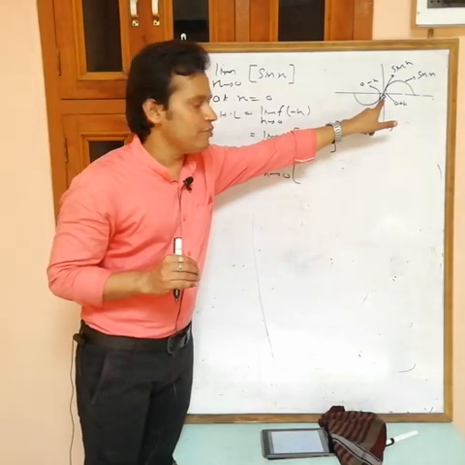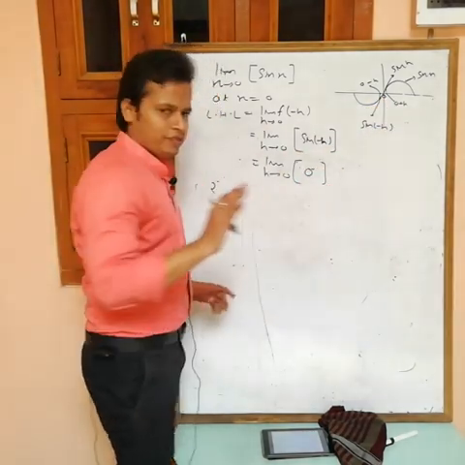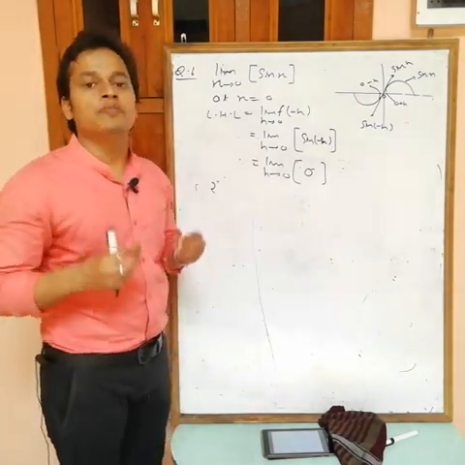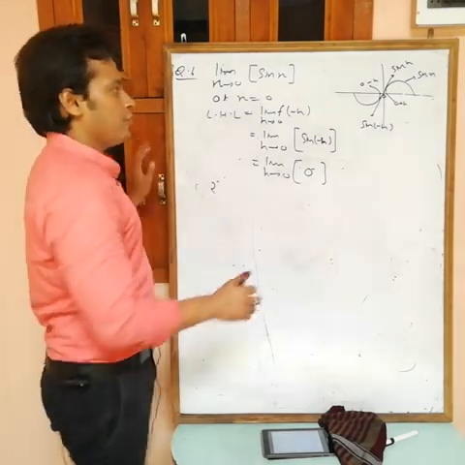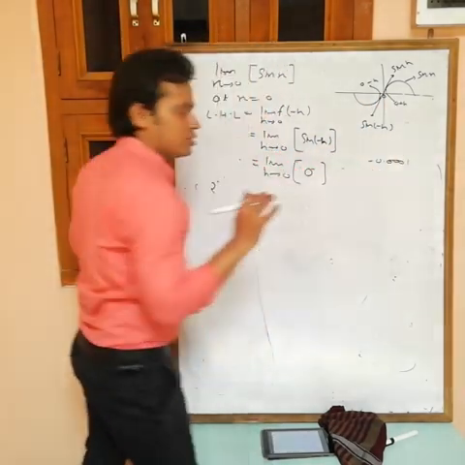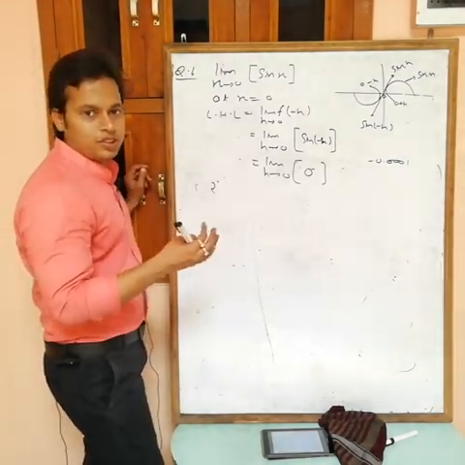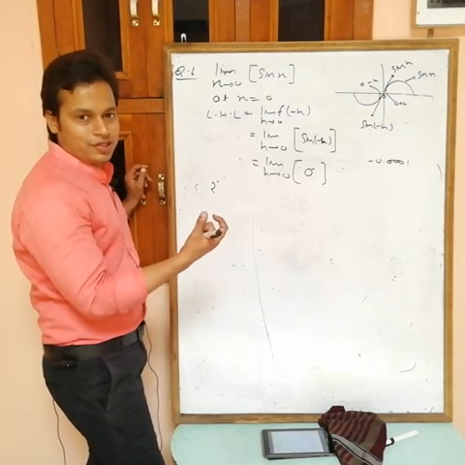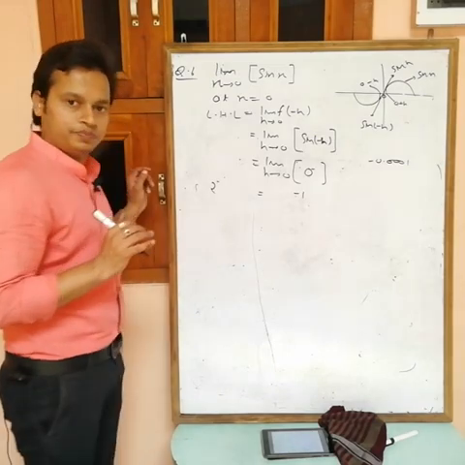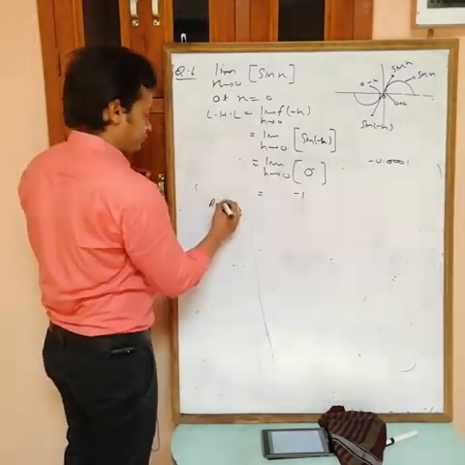This is the value of sine minus h now. So can I take this one as 0 minus? This one is less than 0 obviously. Now the greatest integer of 0 minus is minus 1. Suppose this value is minus 0.0001. Then the greatest integer of this one is minus 1, because the greatest integer is always a negative integral value now. So the value of this one is minus 1.